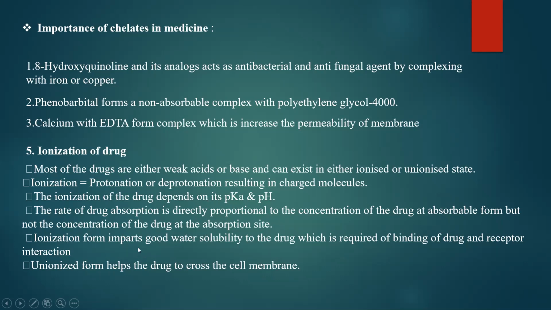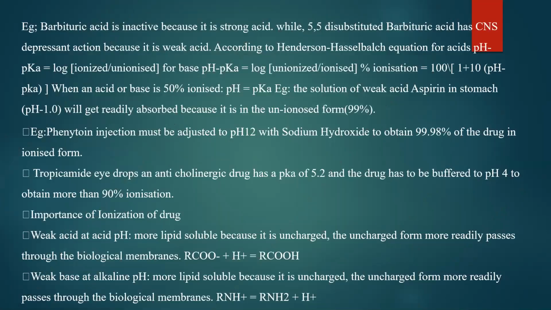The ionized form imparts good water solubility to the drug, which is required for binding of drug and receptor interaction. The unionized form helps the drug to cross the cell membrane. Example, barbituric acid is inactive because it is a strong acid, while 5,5-disubstituted barbituric acid has CNS depressant action because it is a weak acid.